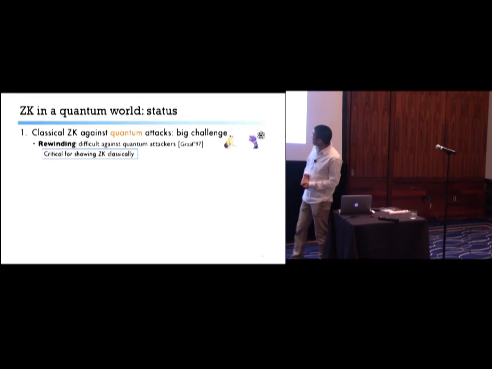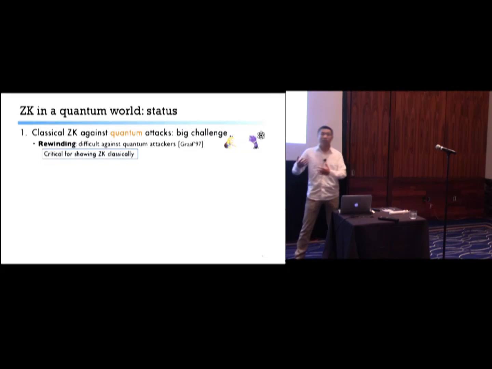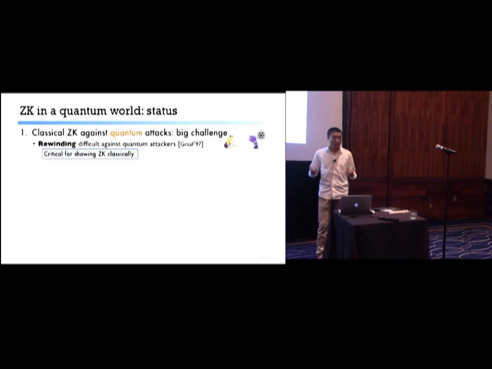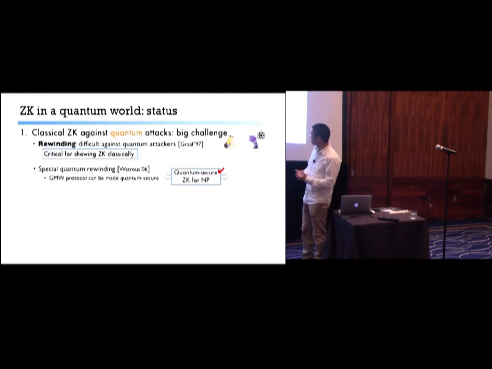Well, the security of classical zero-knowledge proof systems against quantum attacks has been and still is a big headache. Aside from updating the assumptions that are clearly broken, there's a more serious issue. There's a central technique in analyzing classical zero-knowledge called rewinding, which seemed to fail completely until 2006, when Watrous developed a special quantum rewinding technique and showed that the GMW protocol can be made quantum secure.